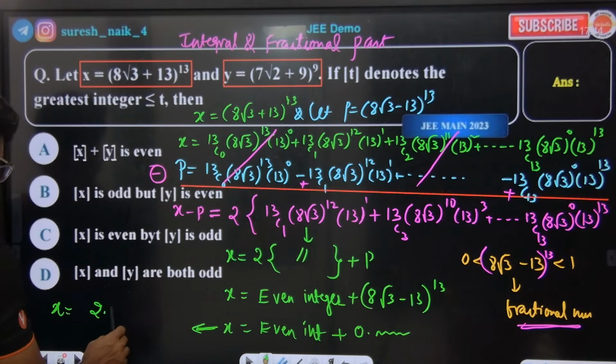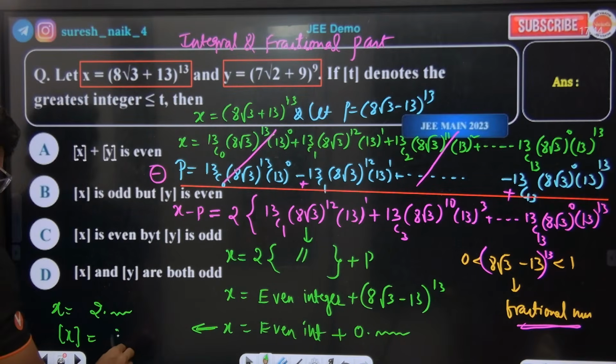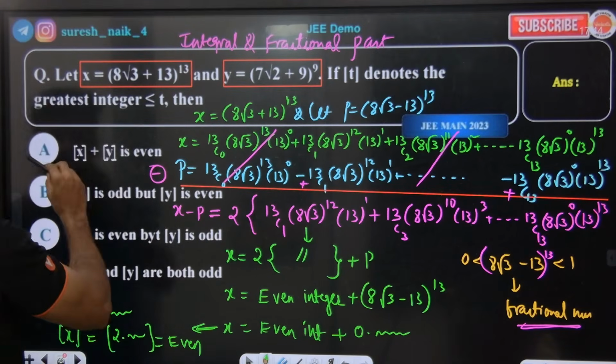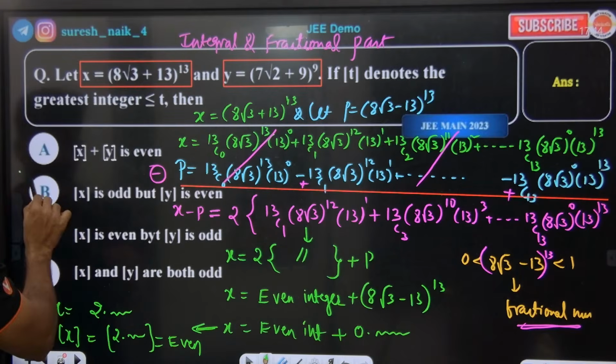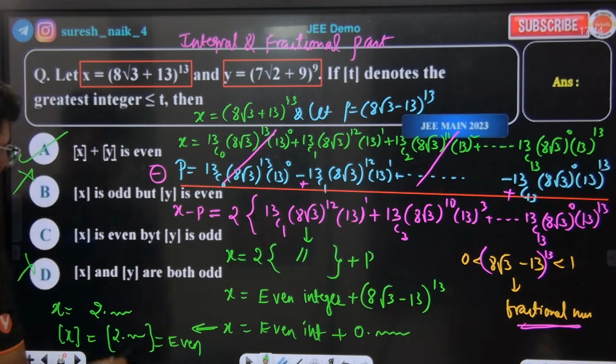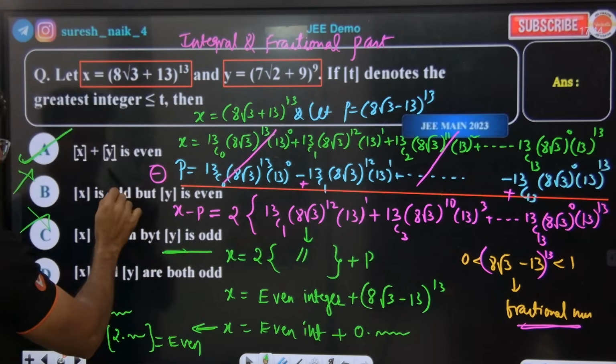Even integer point something. If we take the step of this, what will come? 2 point something, and its greatest integer is what? Definitely even. So this is going to be even. X is even, and basically y is also even. Option A is correct. C is also wrong. Step of y is also going to be even only.